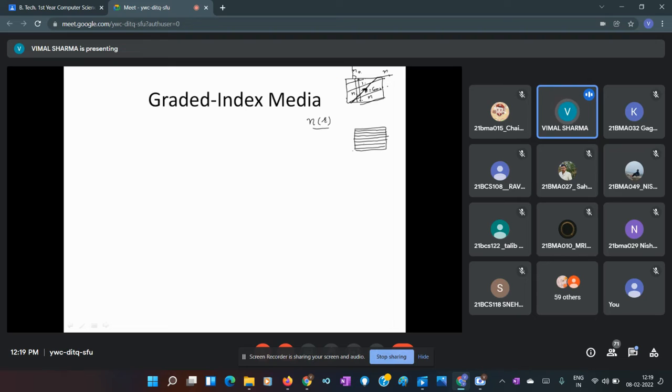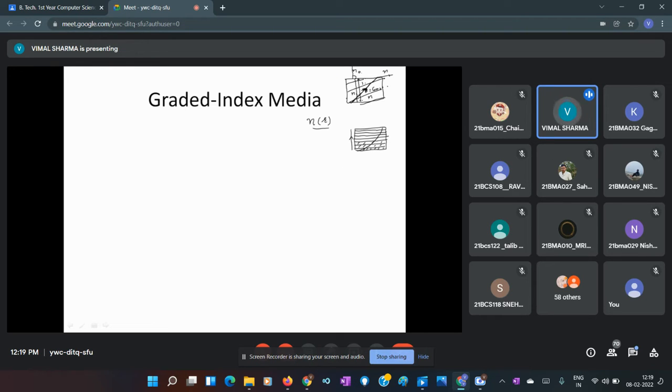So the refractive index varies with this distance r. At the base, the refractive index is maximum, then it decreases layer by layer. A light ray traveling through such a graded index medium will not travel a straight path, but a curved path like this.